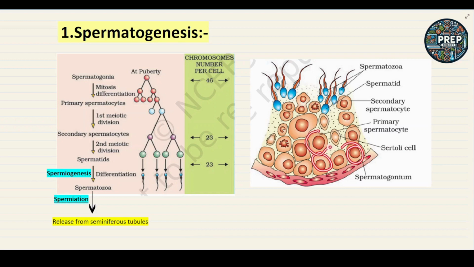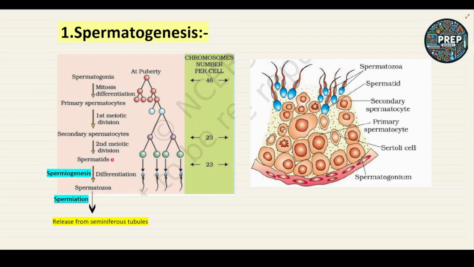Spermatogonia will enlarge in size, mitosis will take place, and the primary spermatocyte will form. Now, the primary spermatocyte will divide meiotically into 2 cells. That is, meiotic division occurs and secondary spermatocytes are formed. After the secondary spermatocytes, we have the spermatids.